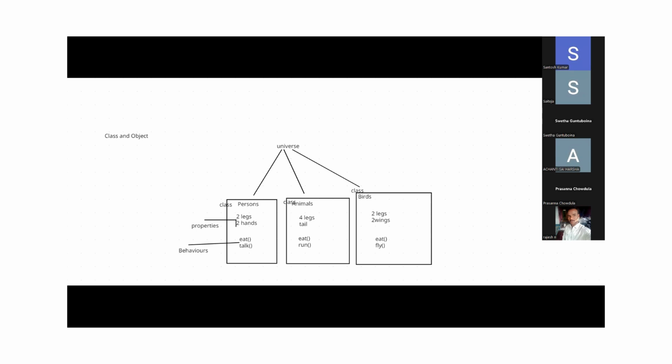So this is a kind of classification of a house, with properties and behaviors. This planning is virtual, right? The design is virtual. If you go to any gated community, they will show, see, north face, this is the design. East face, this is the design. Like that, they will show in their manual, right?